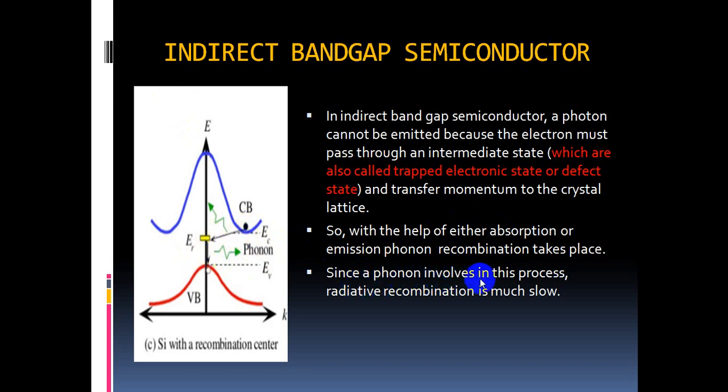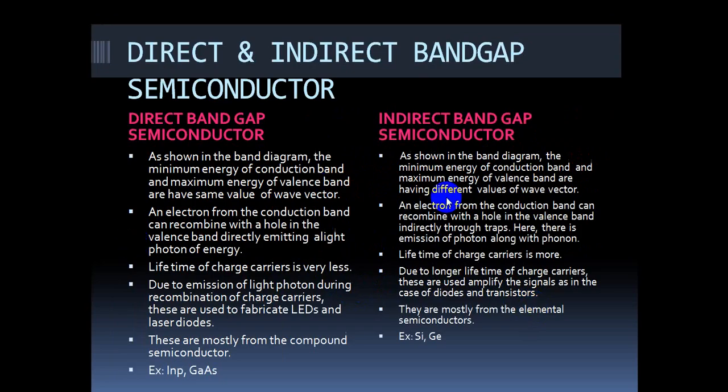Since a phonon is involved in this process, the radiative recombination is much slower. Because there is a delay, as they exchange phonons and only then recombination takes place, the recombination is slow. So these are the differences between direct band gap and indirect band gap semiconductors.